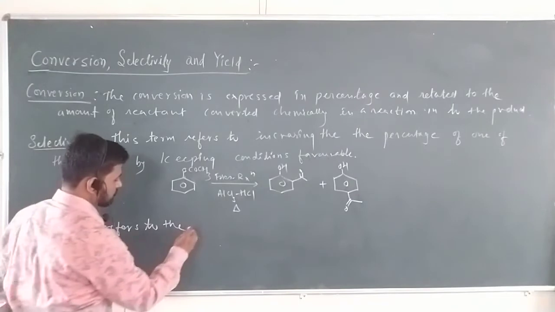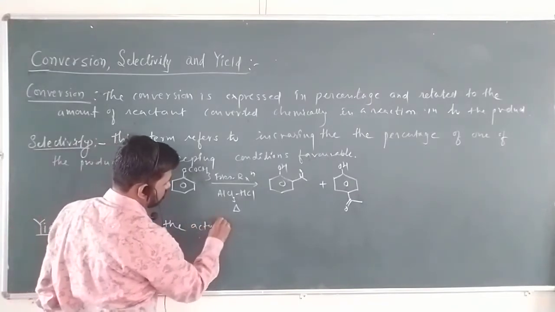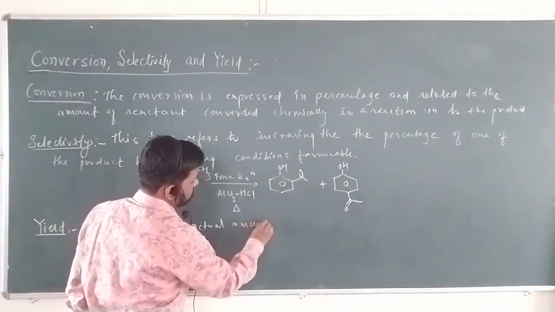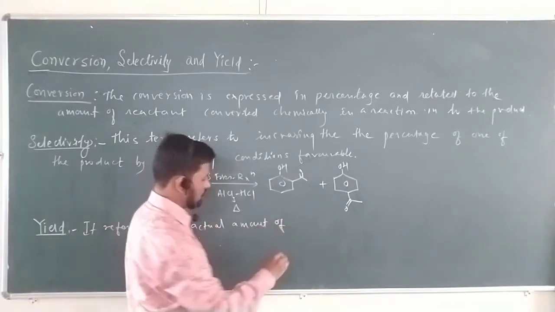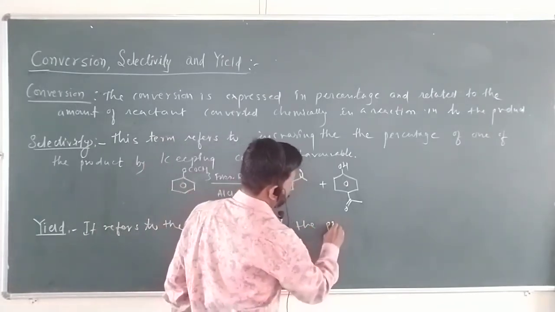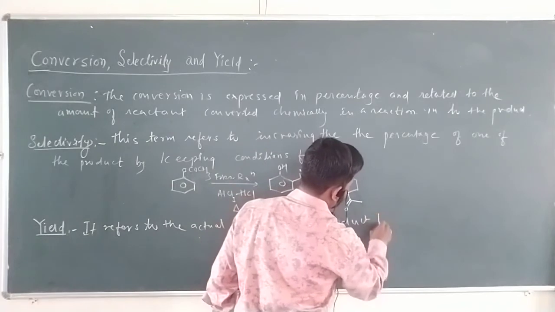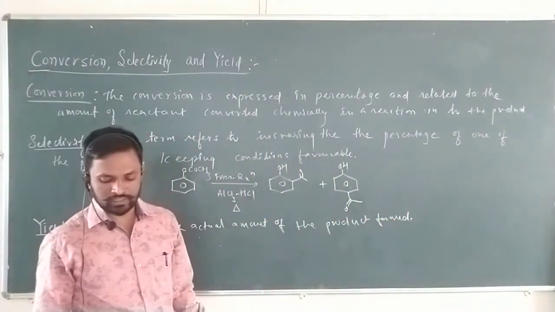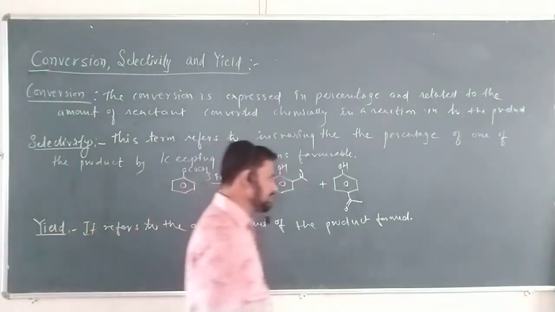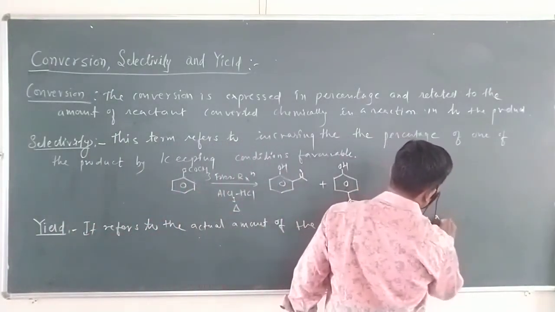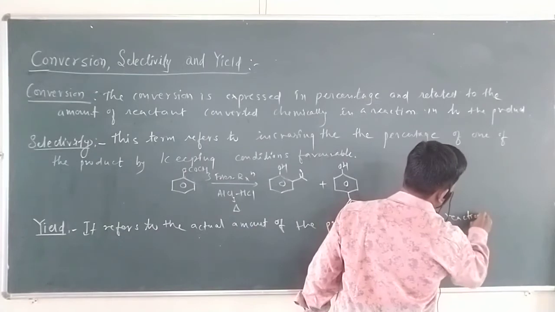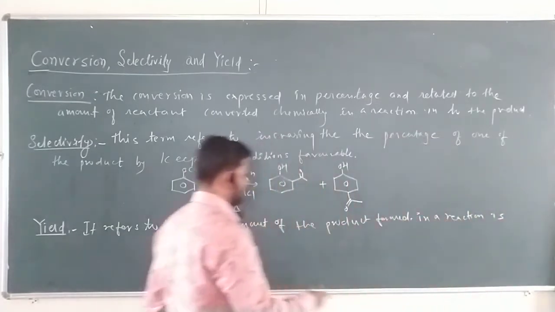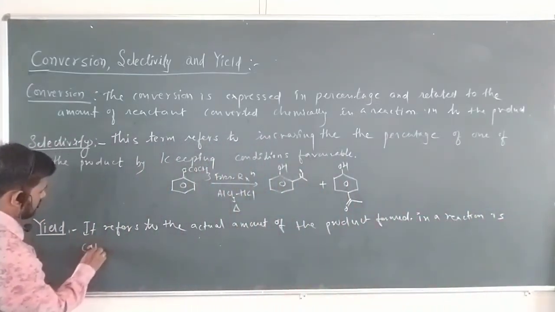Actual amount of the product formed in a reaction is called yield.